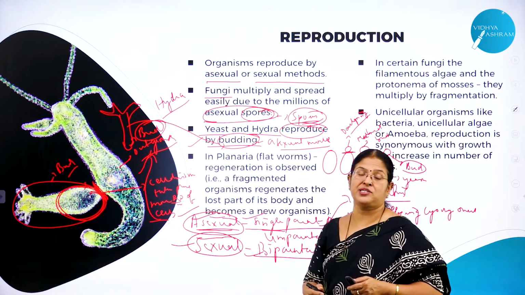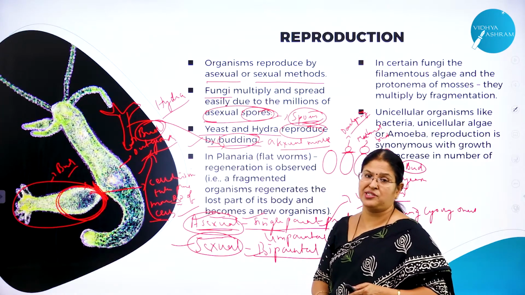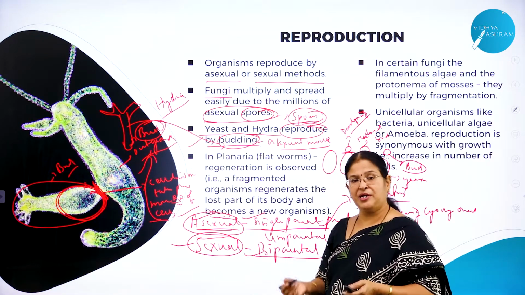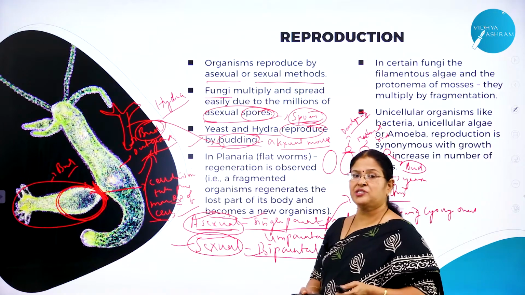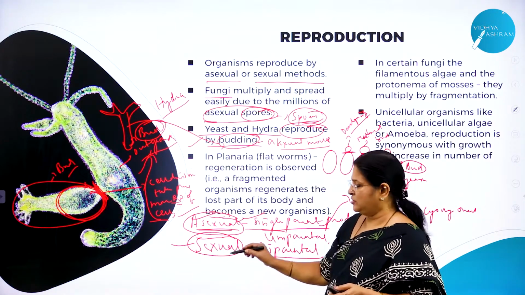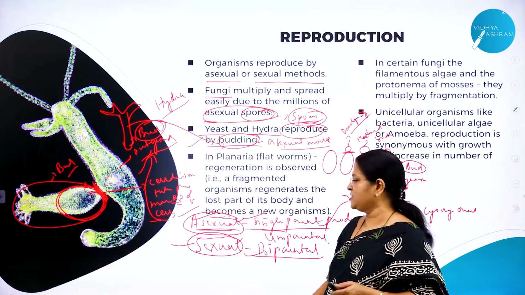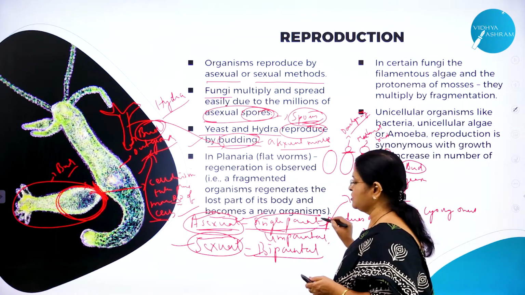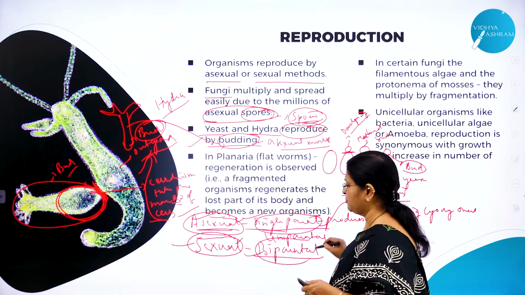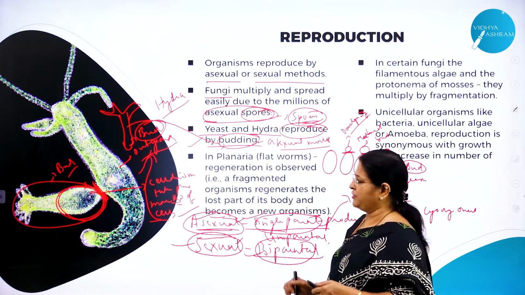Reproduction is a very important biological process where an organism produces an offspring similar to itself, and reproduction is by two modes. What are the two modes? One is called asexual mode, the other one is called sexual mode. What do you mean by asexual mode? Only one parent is involved in the process of producing the offspring. In sexual mode, two parents are involved in the process of producing the offspring, right?